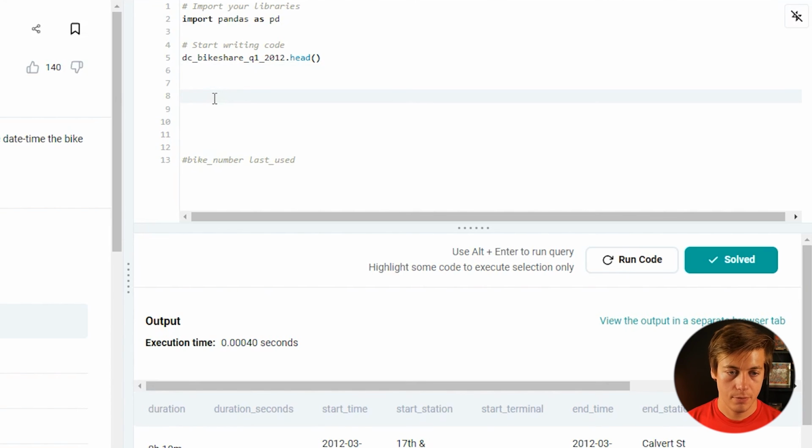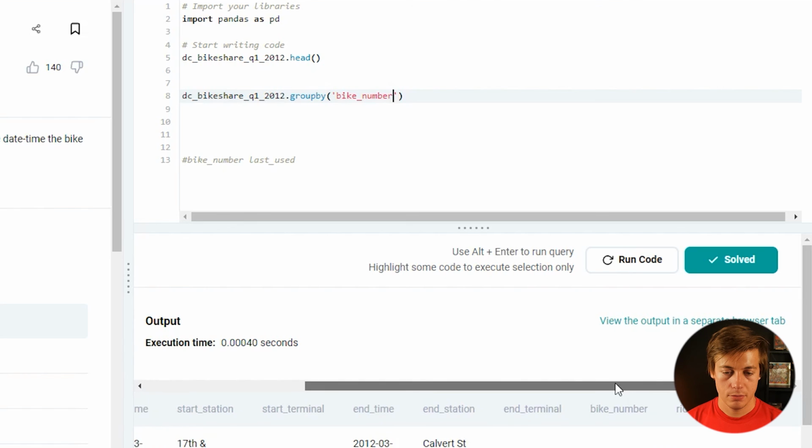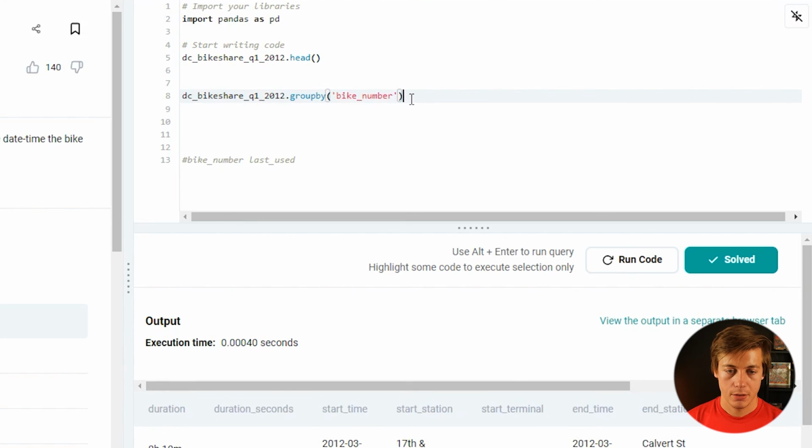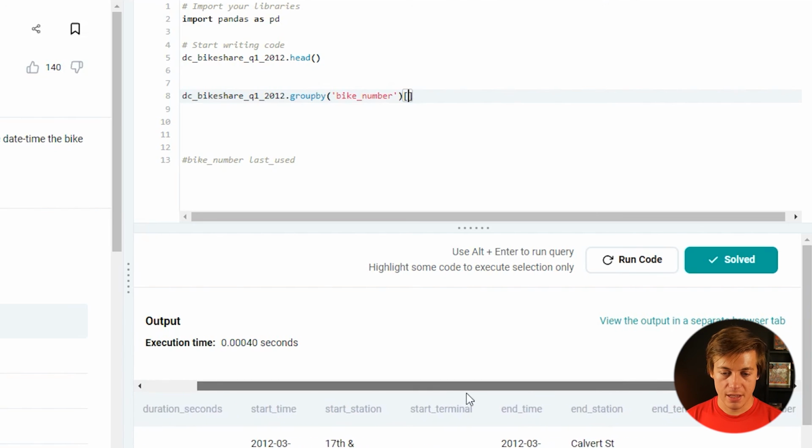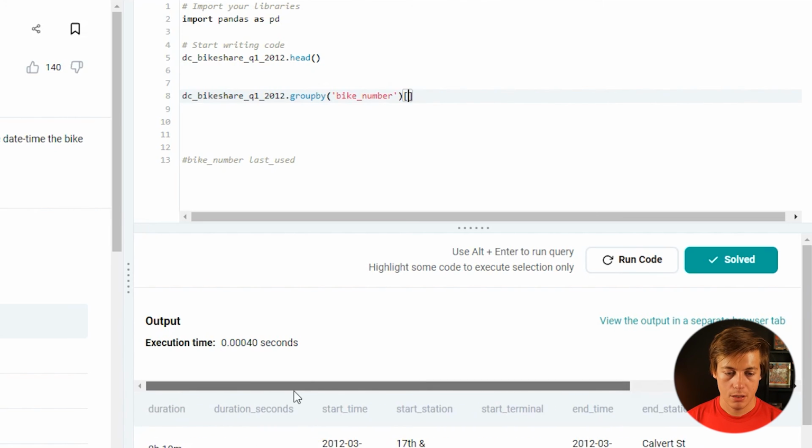So what we can do is dot group by, and then let's group by the bike number like that. I think that's what it is in here too. Yeah, bike number. Then over here, I think end time was last used. Start time, end time, yeah.